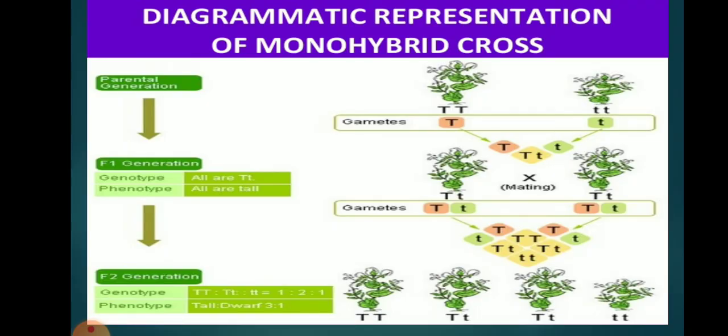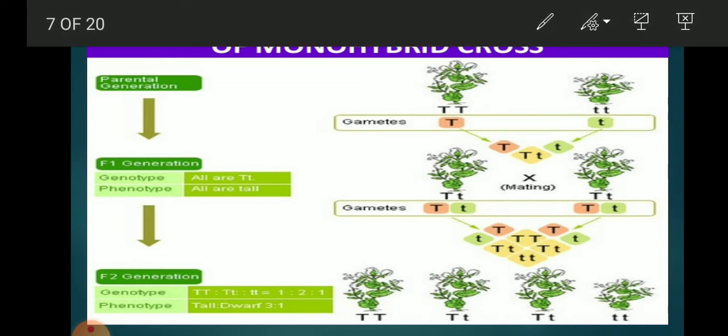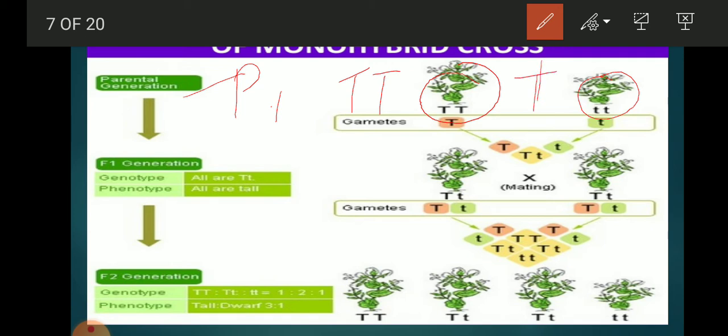So in the monohybrid cross, what he found out, you can see here, is the diagrammatic representation of the monohybrid cross. He took a parental generation, which he named P1. The first is the true breeding plant, all producing tall plants, and the other, male or female, the plants are not distinguished here, is totally dwarf.